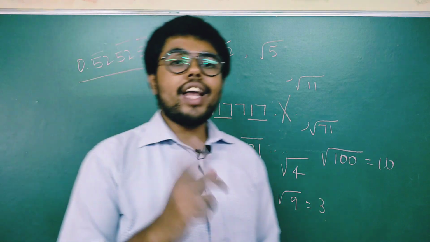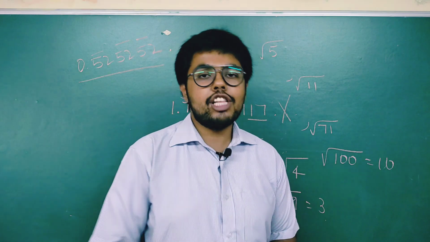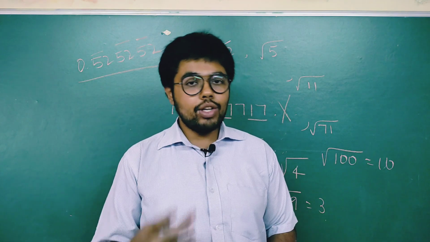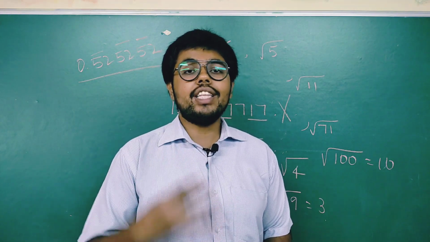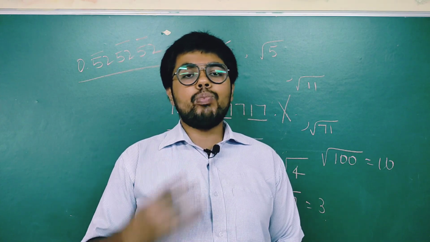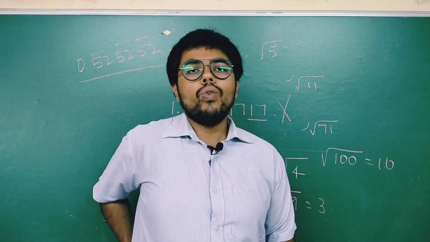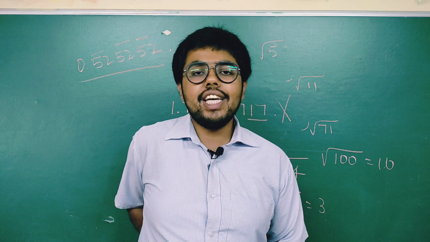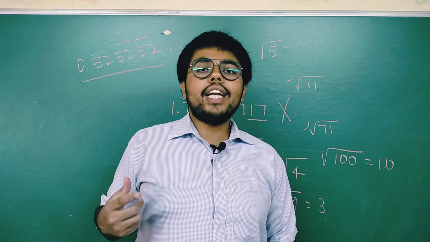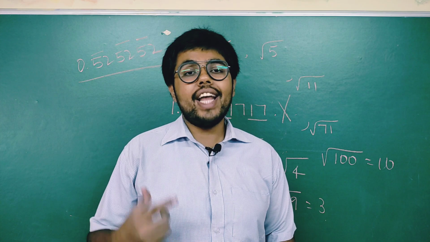So remember, what are irrational numbers? Irrational numbers are those numbers which you cannot express in the form of p by q, number 1. Number 2, they are non-terminating, they do not end. Number 3, the last important thing, they are non-recurring, they do not repeat. Now on the screen, I will put the value of root 2, root 11, and a few values where you will get an answer which is non-repeating and non-terminating, they never end and never repeat. So these are called irrational numbers.